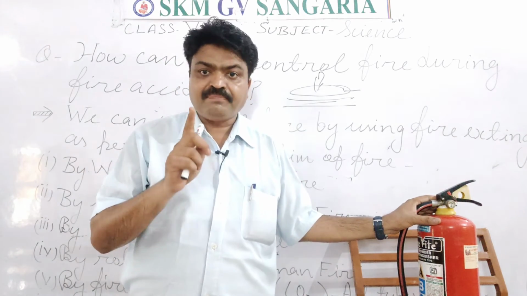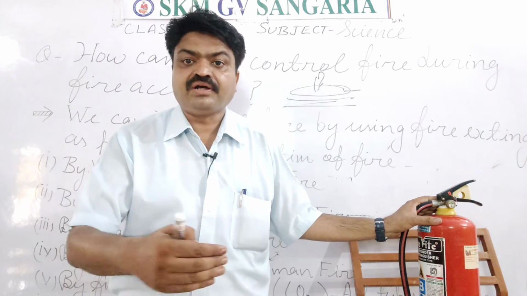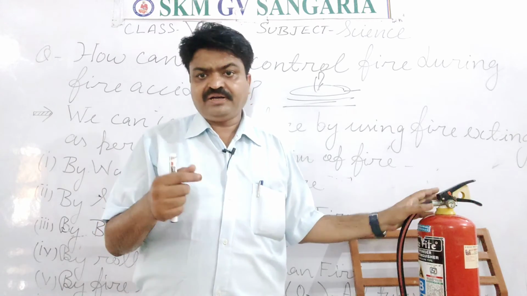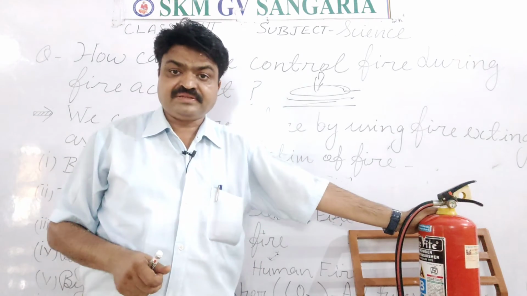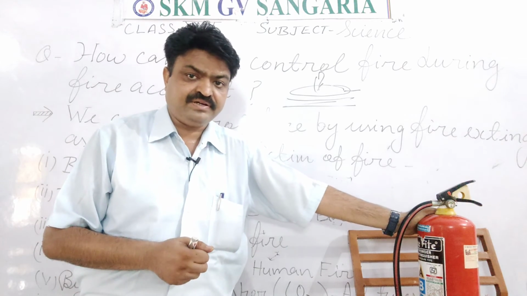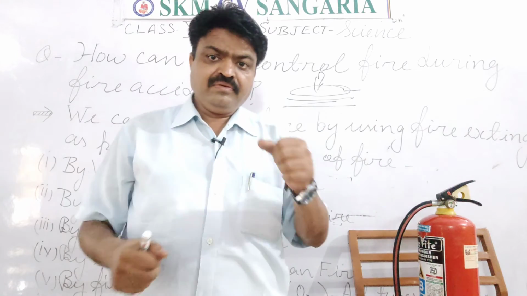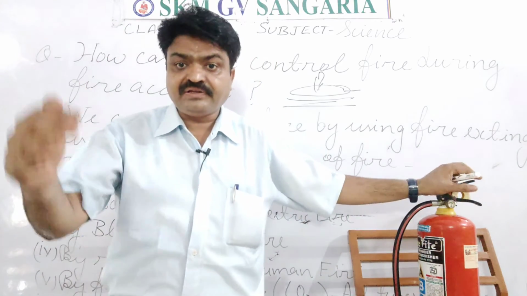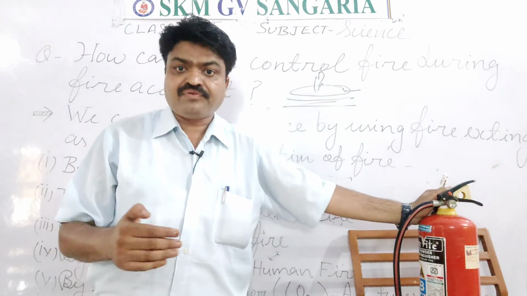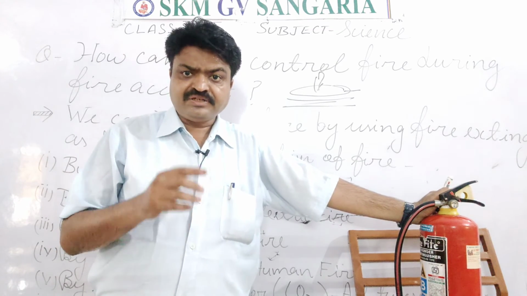First, that particular person or the animal should not run, student. Generally, when persons have a fire accident, they have the tendency to start running, and due to that running they get more oxygen, and from which they have more burning. Then what should we do?